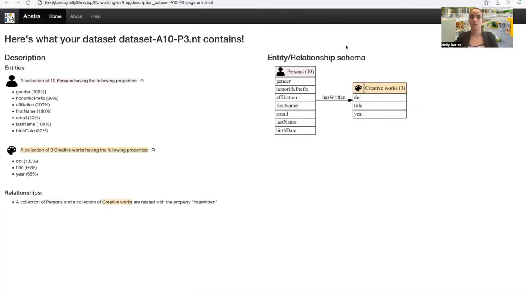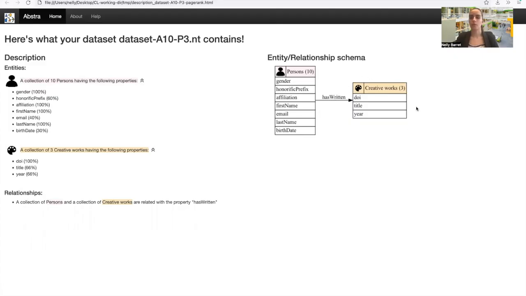Now we will look at the description that ABSTRA just produced. So on the right here, you have the entity relationship schema showing the two main collections and a relationship. The pink box corresponds to the authors, which has been classified as persons.